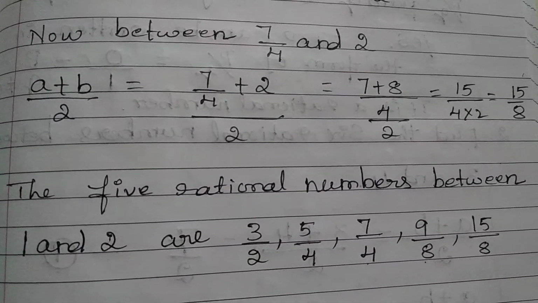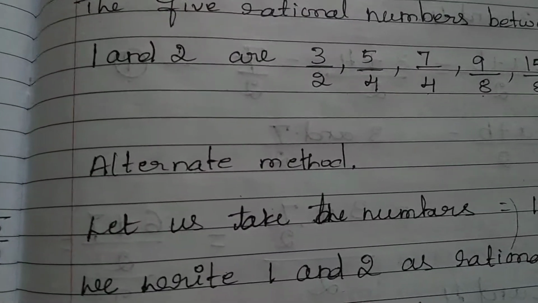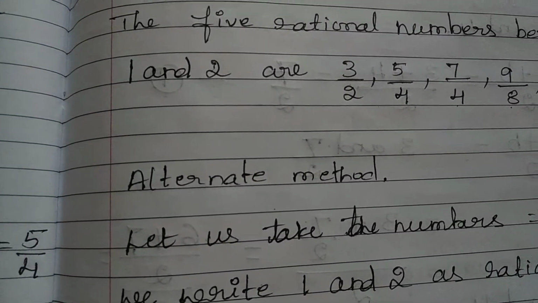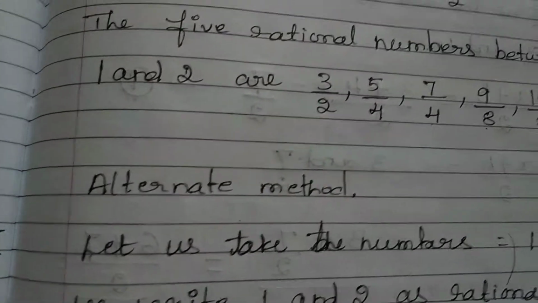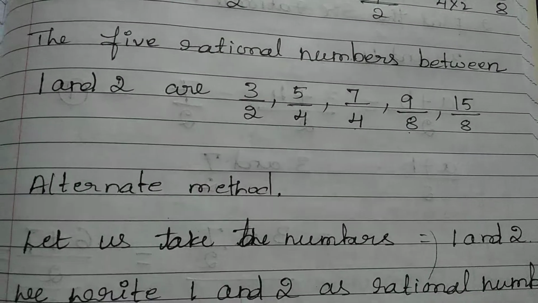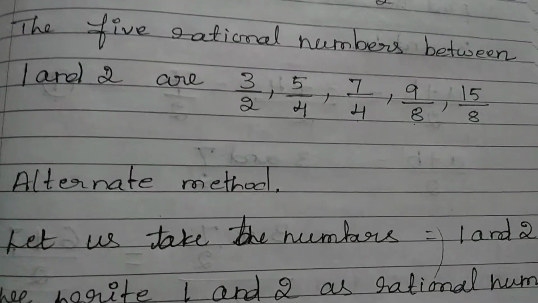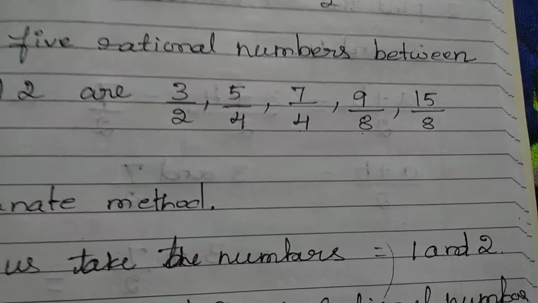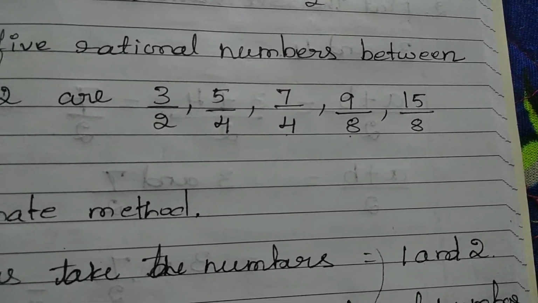Now we'll have another method, an alternate method. So this is one method which we have solved. Another method, how we are going to do it, it's a very easy method. You can use any of these two methods. Okay, let us take the numbers 1 and 2. Now we have to find the rational numbers between 1 and 2.